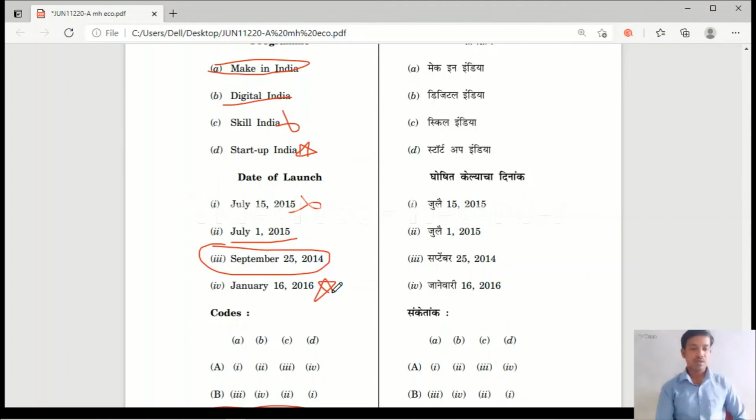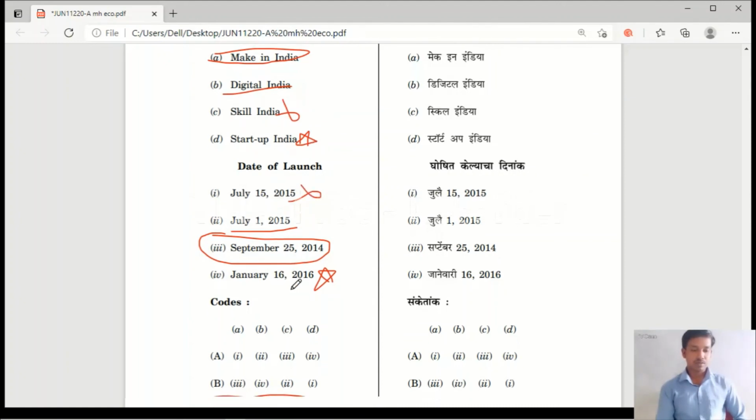Remember it. Make in India started on September 25, 2014. Digital India started on July 1st, 2015. Skill India started on July 15, 2015. Startup India started on January 16, 2016.